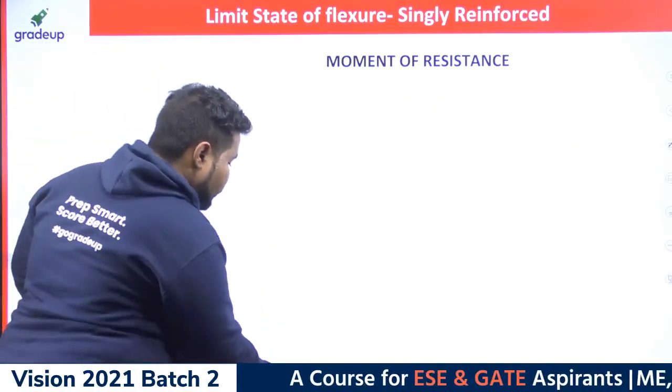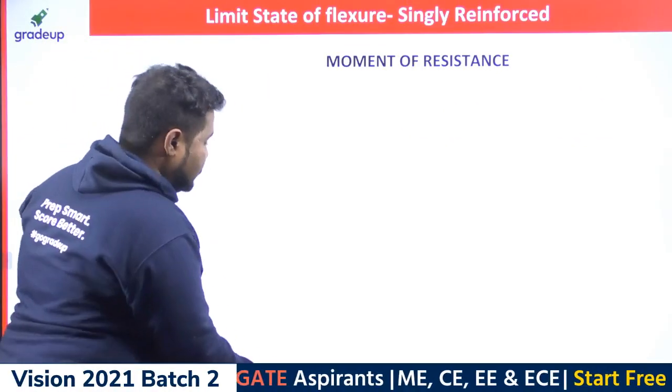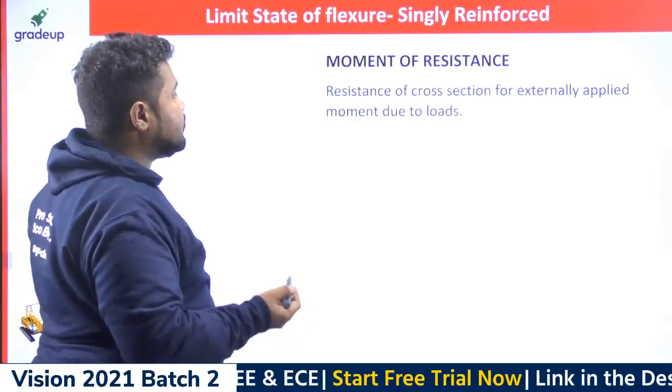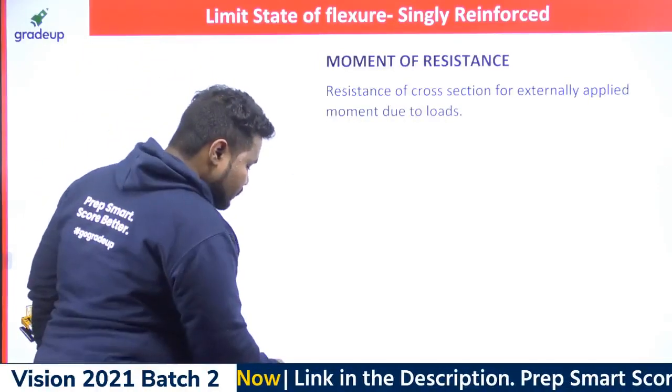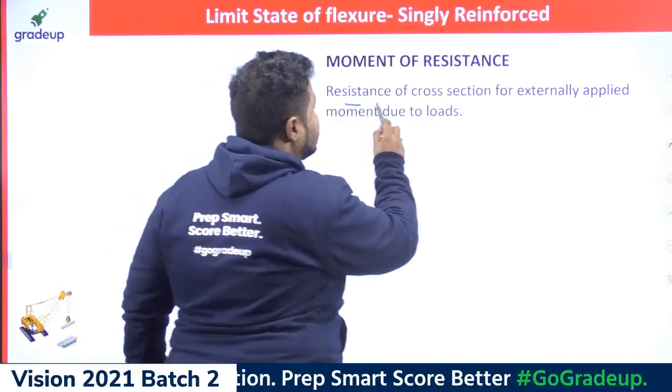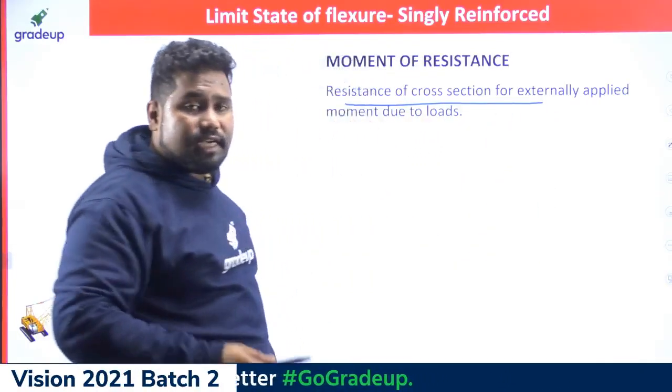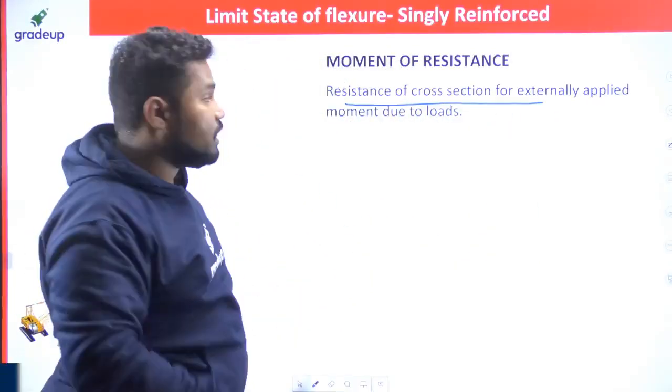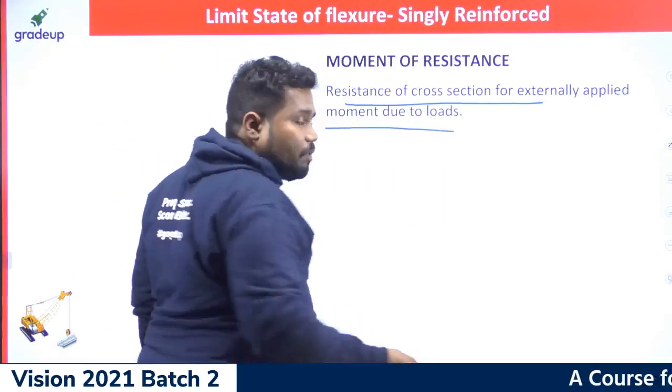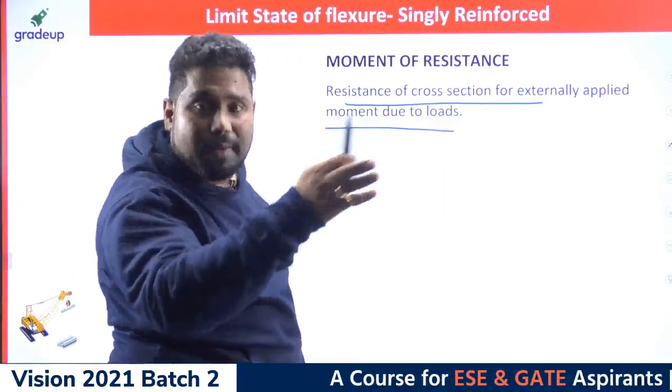Now coming to moment of resistance. How can you work out moment of resistance? Generally, if you take any section, what is the definition of moment of resistance? The definition of moment of resistance is the resistance of the cross section to the externally applied moment, which comes into picture because of applied loads.